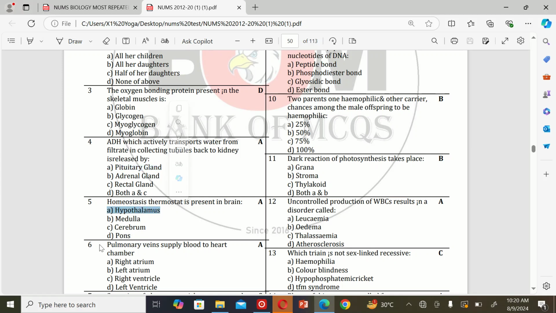Hypothalamus. The next MCQ: the pulmonary vein supplies blood to which heart chamber? A. Right atrium, B. Left atrium, C. Right ventricle, and D. Left ventricle. So the correct option is A. Right atrium.